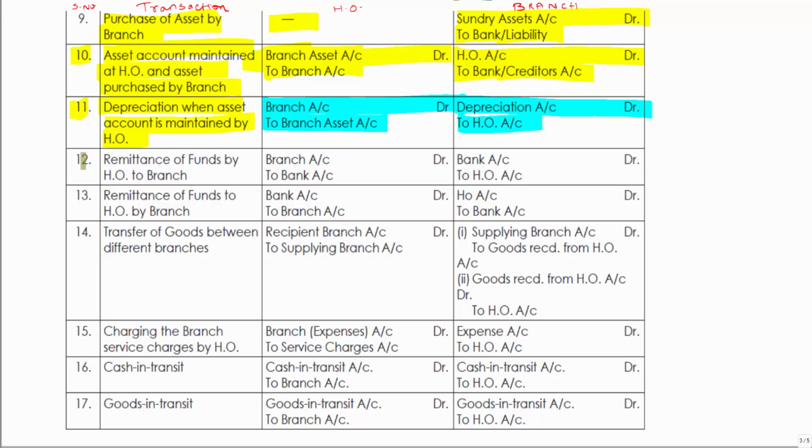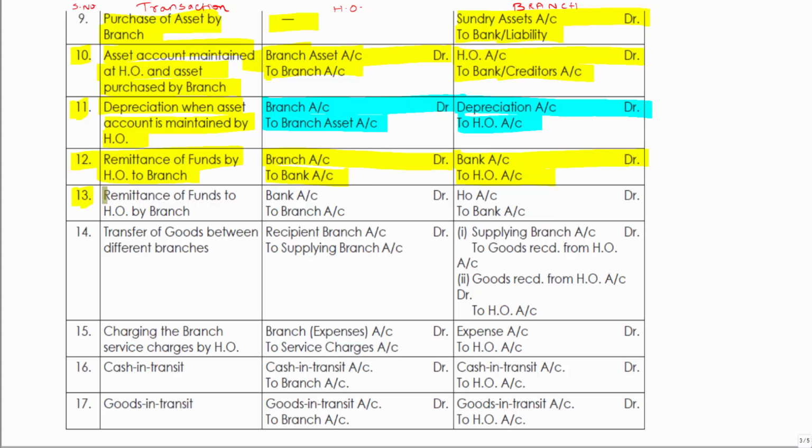Next, remittance of funds by HO to branch. Okay, so HO is sending funds to branch. What will happen? Branch has responsibility for the funds, branch account debit to bank account. So in the books of branch, they have responsibility to HO, so HO is created and bank is debited.